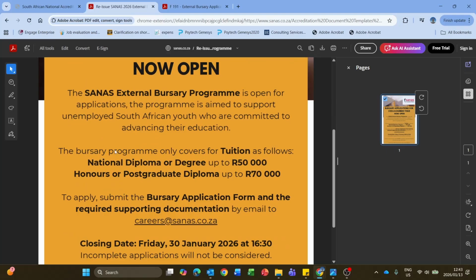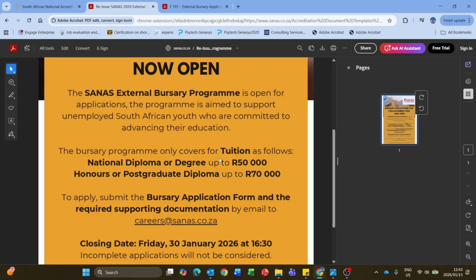However, please note this following section, which reads: the bursary program only covers tuition as follows. National diploma or degree up to 50,000, honors or postgraduate diploma up to 70,000. So if you are studying in a different province, please ensure that you have funds for accommodation, food, and traveling.